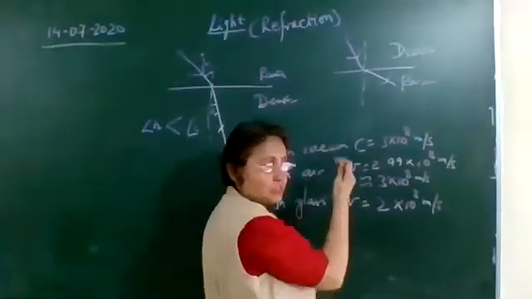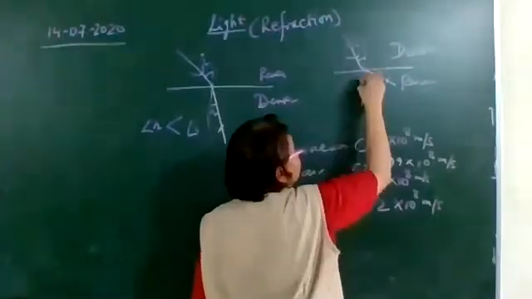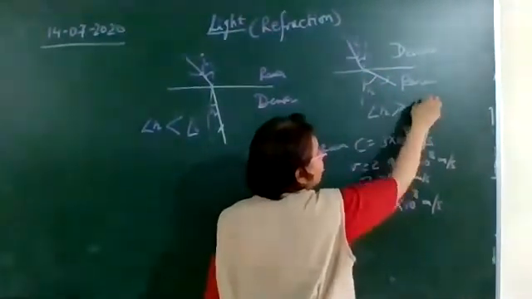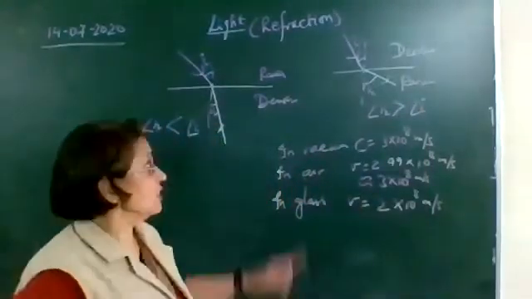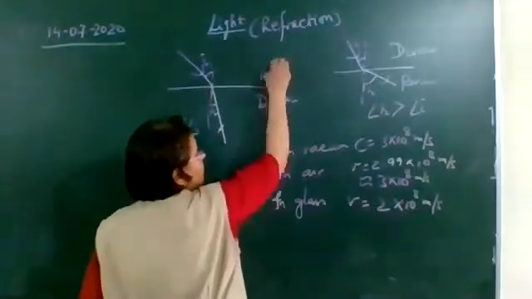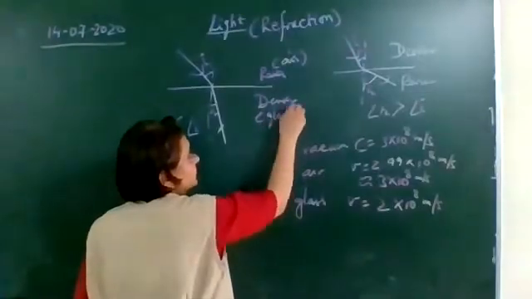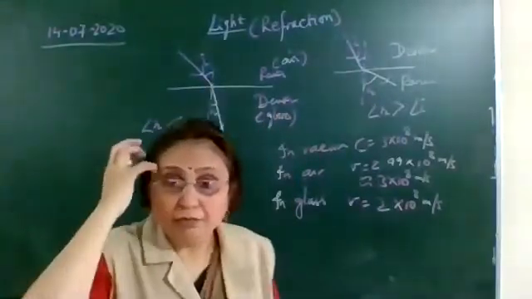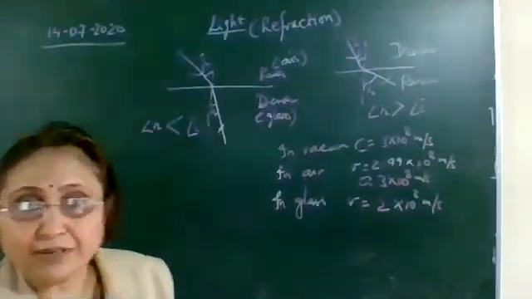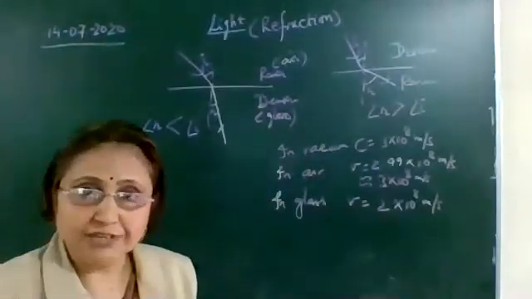In this case, the angle of refraction will be greater than the angle of incidence. You can consider the rarer medium to be air and the denser medium to be glass. So when it is moving from air to glass, rarer to denser medium, it will bend towards the normal. Denser to rarer medium, it will bend away from the normal.